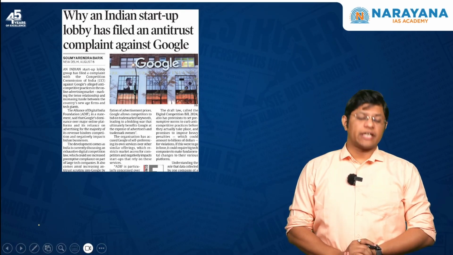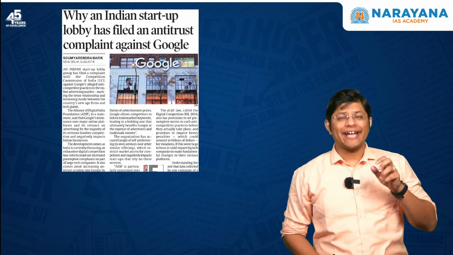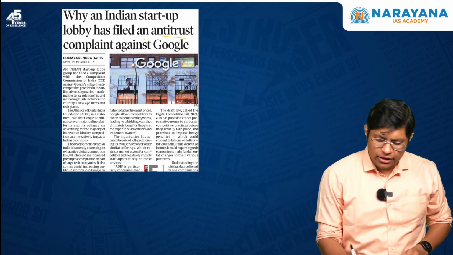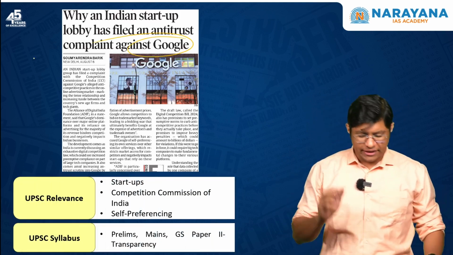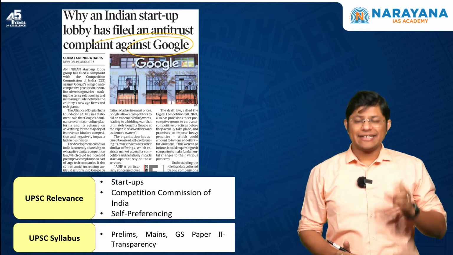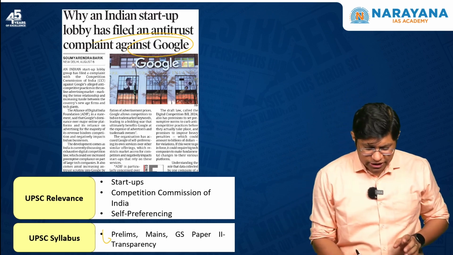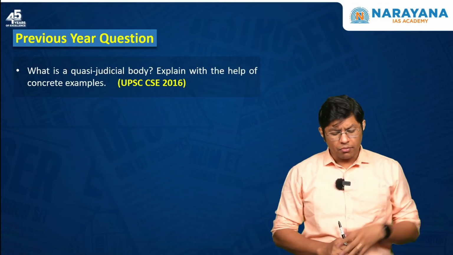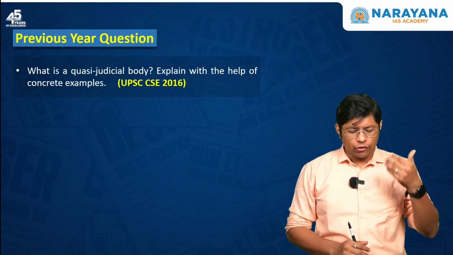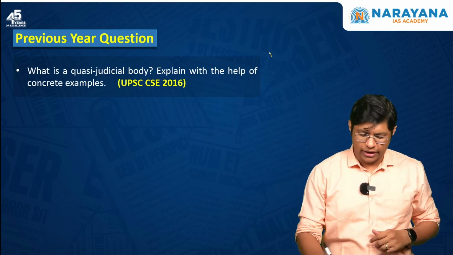Students, the title of the next topic is why an Indian startup lobby has filed an antitrust complaint against Google. In this article, we'll try to understand the Competition Commission of India and the self-preferencing mechanism. You can map this under GS paper 2. A question asked in the year 2016: what is a quasi-judicial body? Explain with the help of concrete examples.